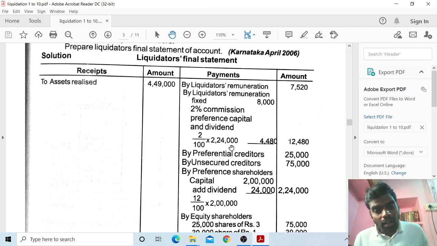When the amount is insufficient, you have to use rate plus 100 plus rate of commission. But here, while a sufficient amount is available, you have to calculate the commission this way. Okay, so 8,000 plus 4,480, so I have 12,480 rupees.